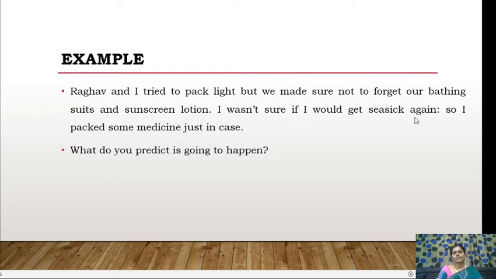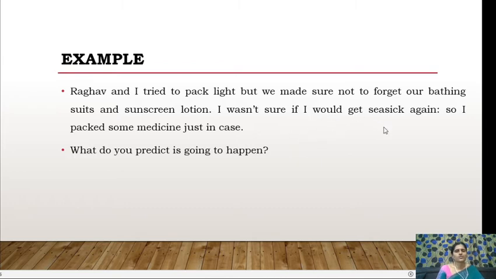I wasn't sure if I would get seasick again. That means they already visited once, and now it's not the first time they are going on such a trip. I packed some medicine just in case. That means the person usually gets seasick.